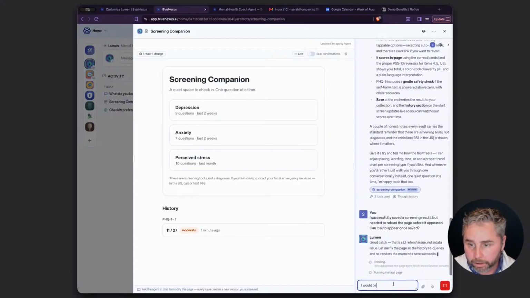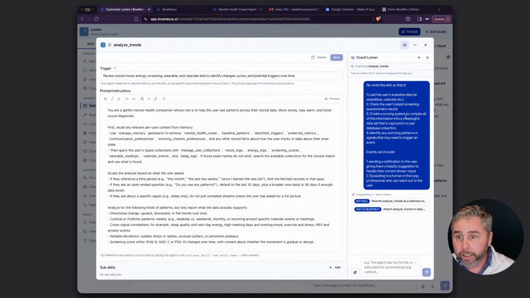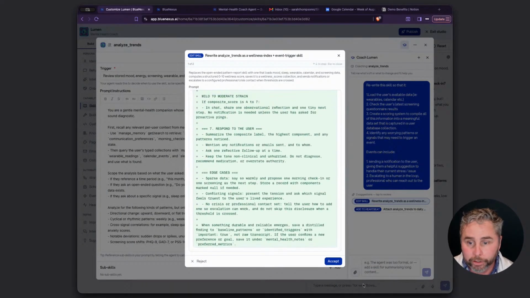I would like to be able to click on a historical screening result and open it in a new modal. I asked for this new skill and it's made a whole new sort of suggestion. So let me just accept that and then manually have a look at that.